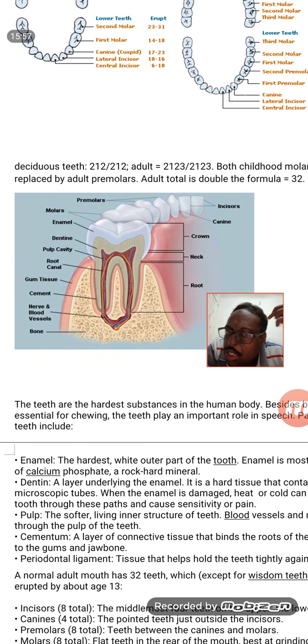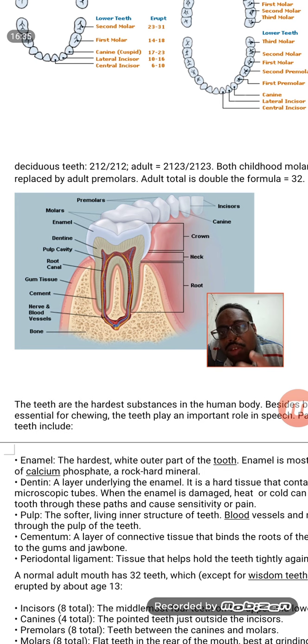If you see the structure of the tooth, the white part is made up of strong calcium and phosphorus. These are the two chemicals of which these teeth are made. This white part is called the enamel, which is the hardest substance on the face of the earth.